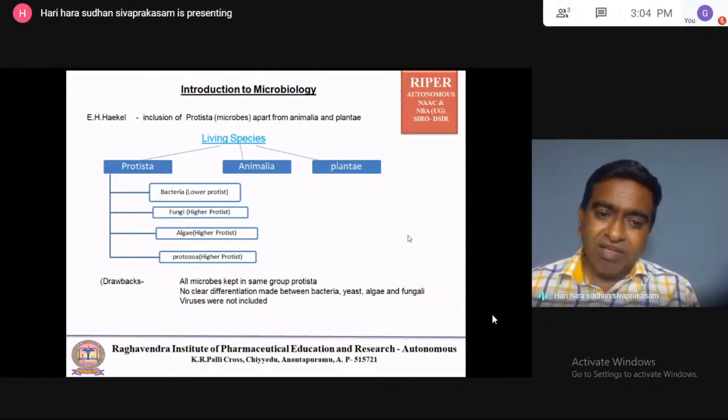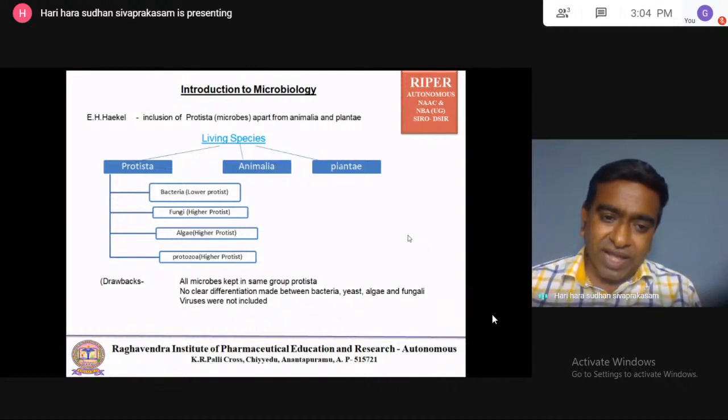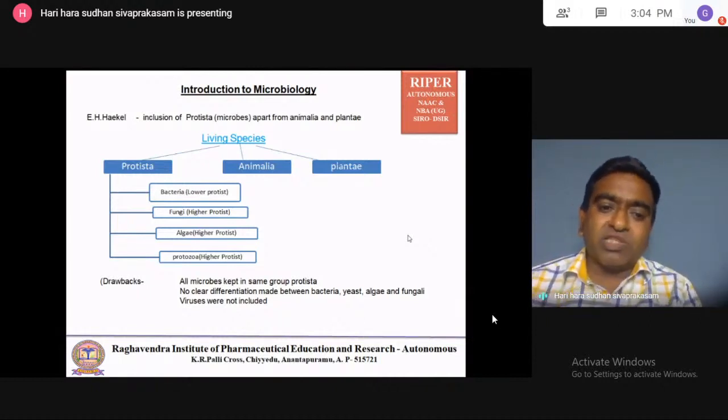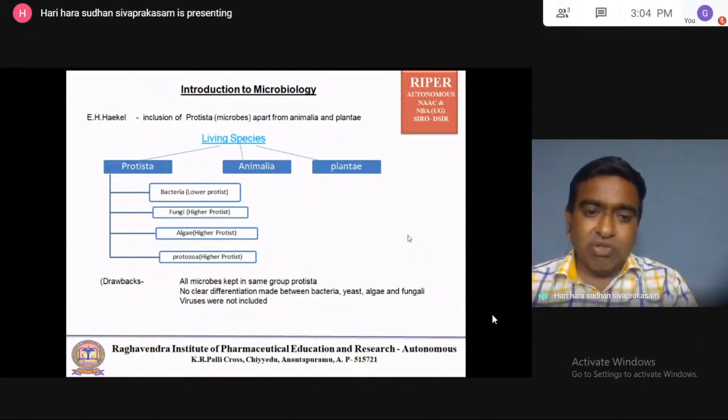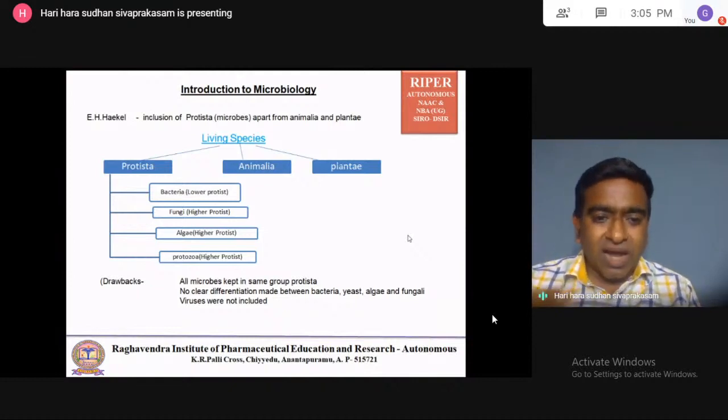For example, algae live in the aquatic environment and are multicellular in nature. Protozoa are also multicellular in nature. Fungi are multicellular and also unicellular. Unicellular means single cells individually doing the activity. Multicellular means many different cells joined together, combinedly doing the activity. Bacteria are purely unicellular. So the unicellular and multicellular organisms are living in different places.